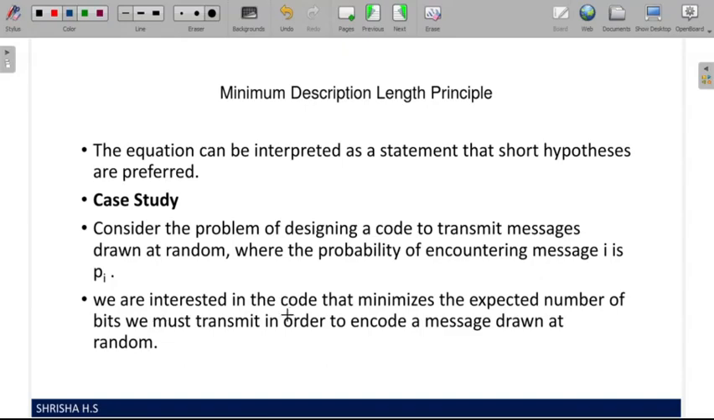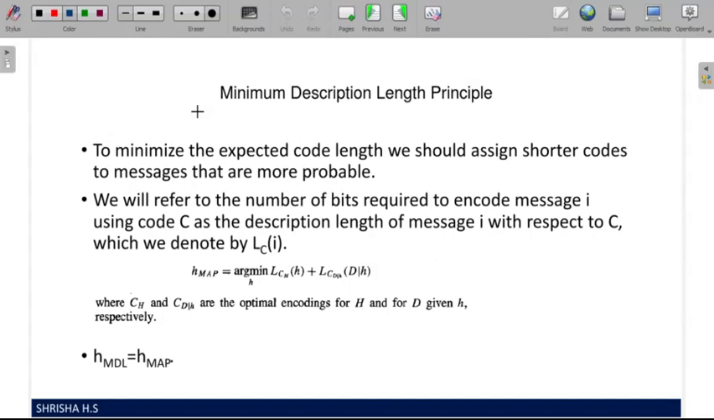We are interested in a code that minimizes the expected number of bits we must transmit in order to encode a message drawn at random. As we are transmitting, we should be able to communicate the maximum with the minimum number of bits. So we have n messages, picked at random, and our system should be such that the minimum number of bits is used to transmit. That's our requirement. So to minimize the length of the code, what should we do?